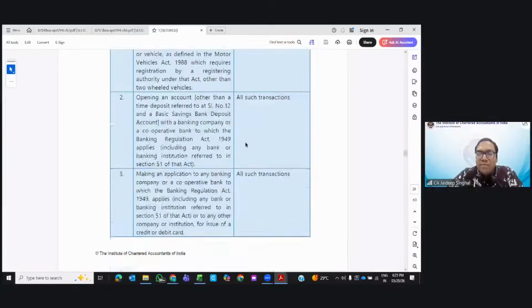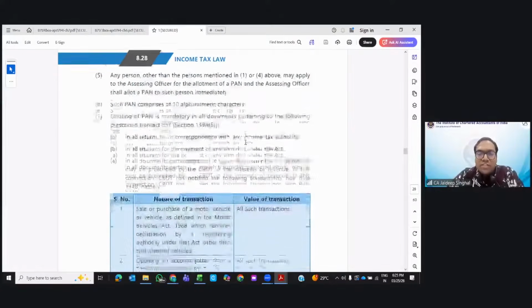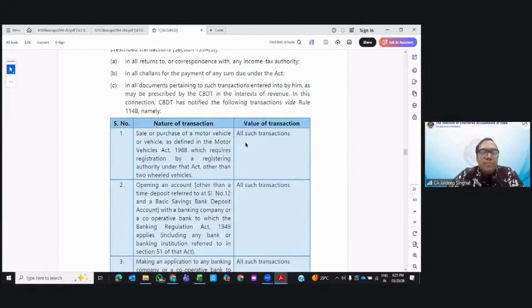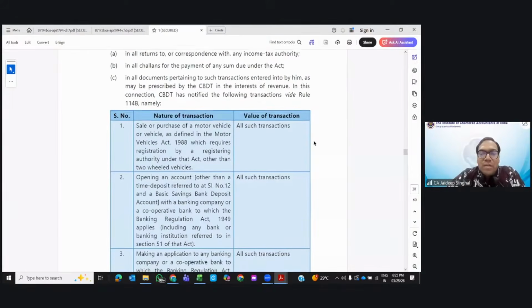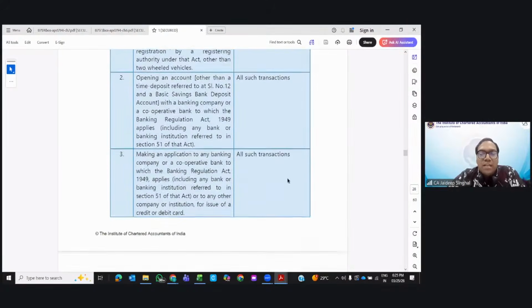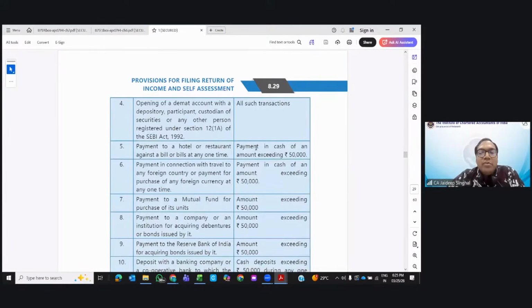Yeah, this one, right? This is the nature of transactions where quoting of PAN is mandatory, Rule 114B. This is on page number 8.28. If you purchase a motor vehicle, in all cases other than a two-wheeled vehicle. If you purchase a scooter or a bike, it is not required. Opening a time deposit, all such transactions, bank applications and all. Hotel payment greater than 50,000 in cash. If you pay by cheque, is it applicable? The answer is no. If you pay for foreign travel, then the PAN number is mandatory.